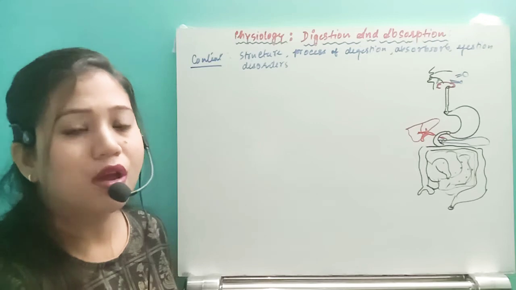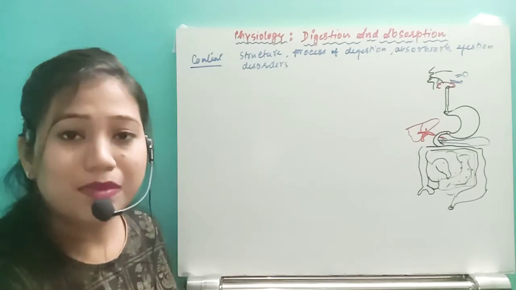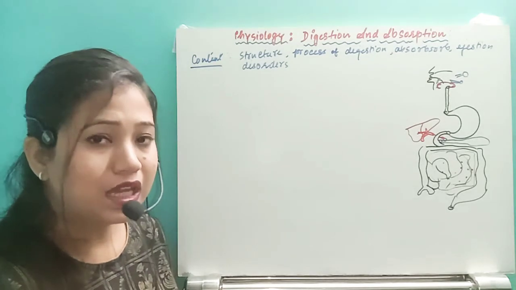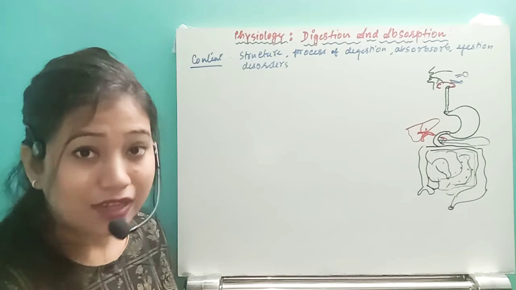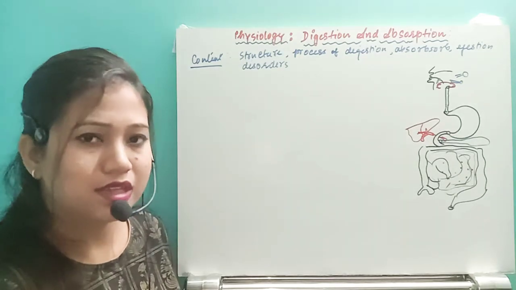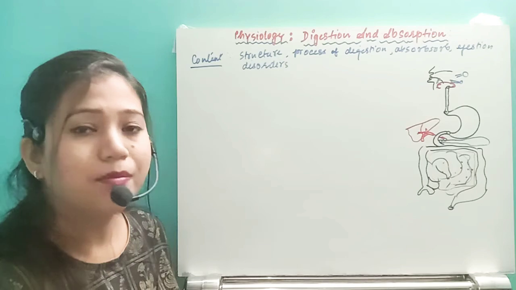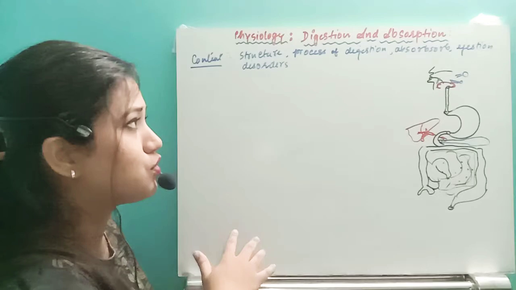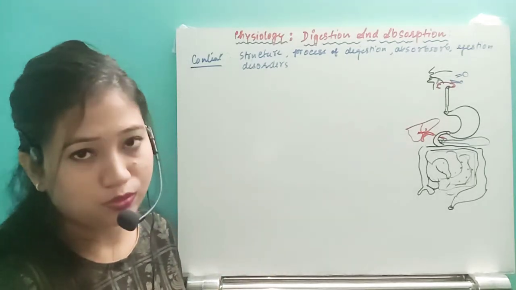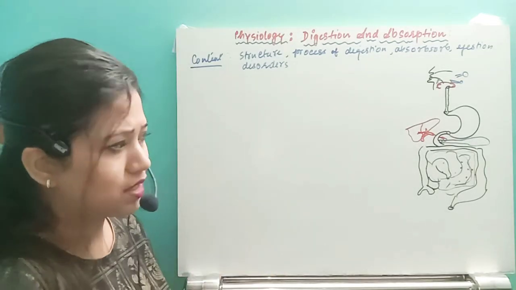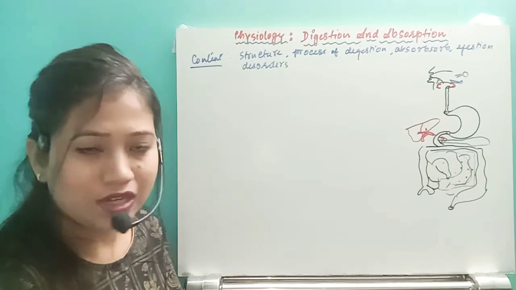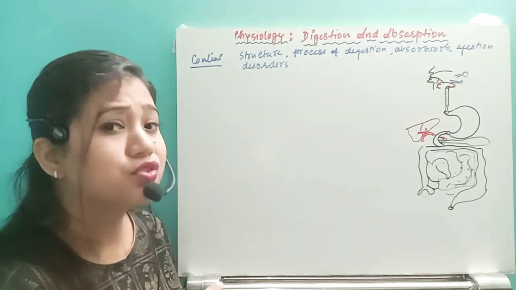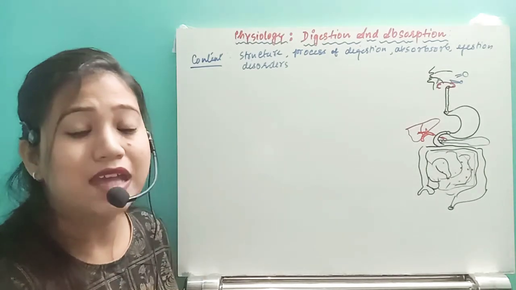Next thing we need to know about the alimentary canal. The alimentary canal is longest in the case of herbivores. In omnivores, it is not as long as in herbivores, but it is moderate, it is long also. But in carnivores, it is the shortest. In this physiology part we are discussing only the human. So in the human digestive system, you can see the alimentary canal is not too long, not too short. It's not as long as the herbivores, it is not as short as the carnivores, as we are omnivorous animals.